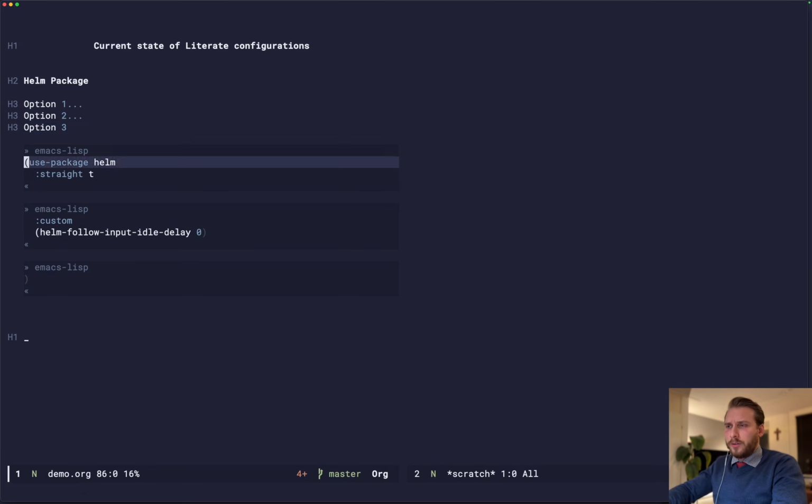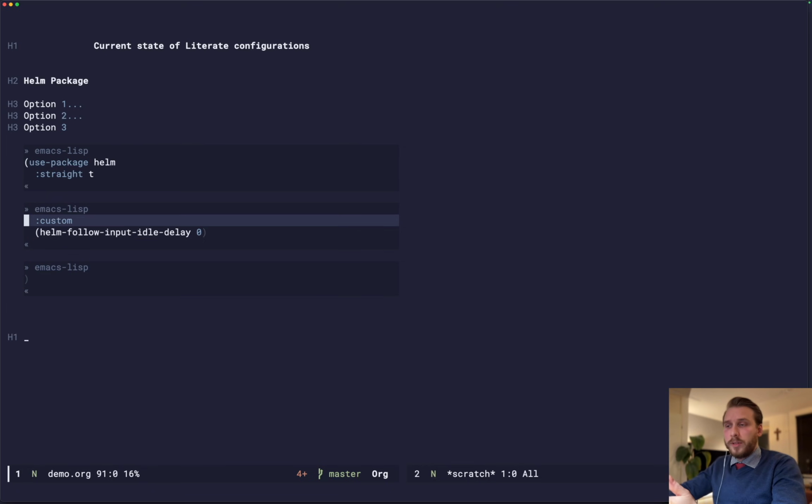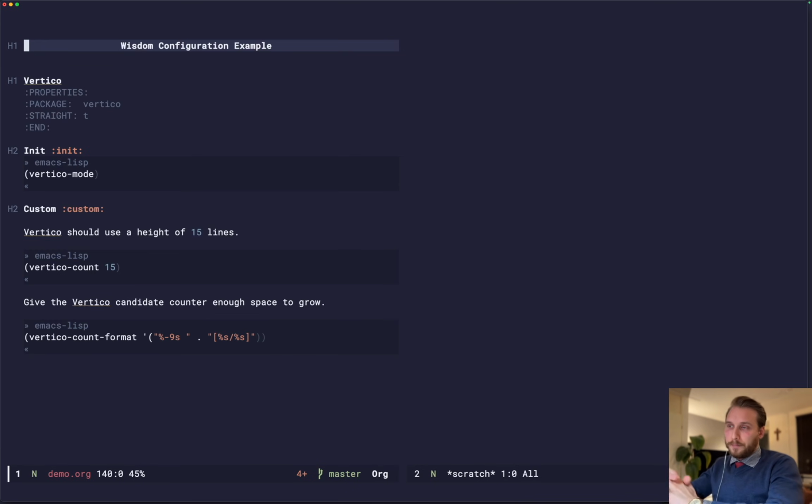A third option would be to open the use-package statement and then close it in a separate source block. In between you can have your custom, your config, your init definitions, and then like puzzle pieces, they would be concatenated together. But this is very brittle and just doesn't really work that well. So I decided to make something else, and I'll show you now what that looks like.